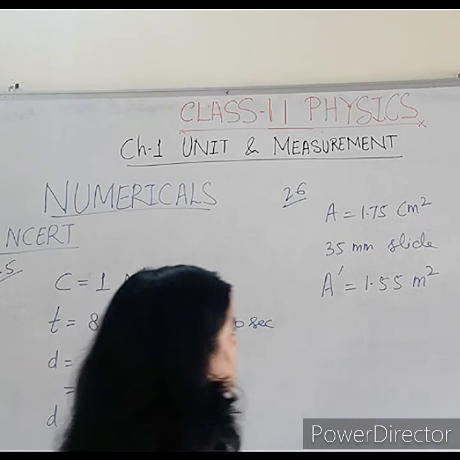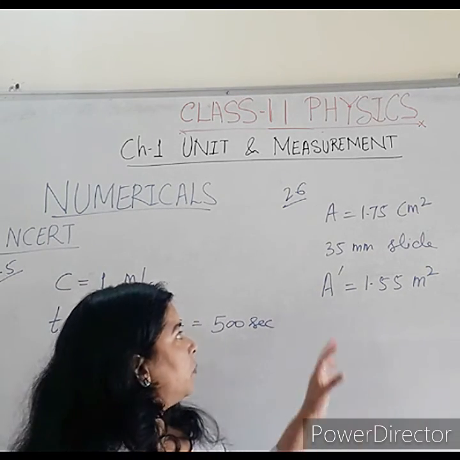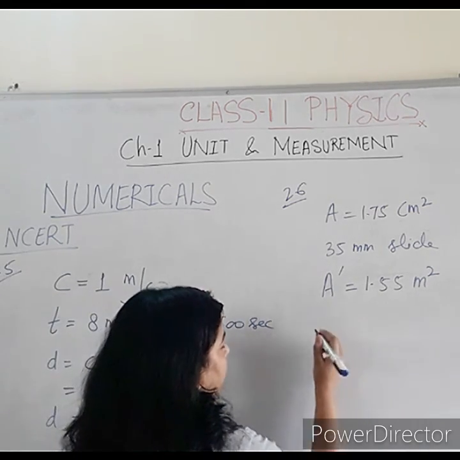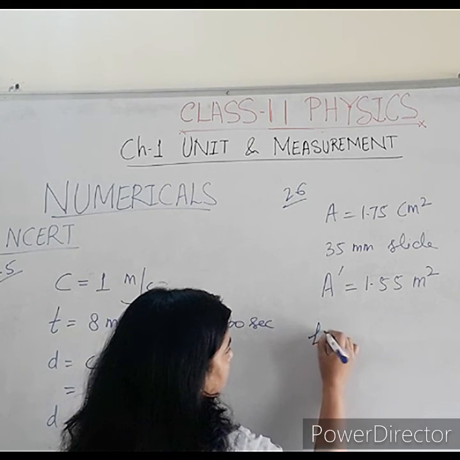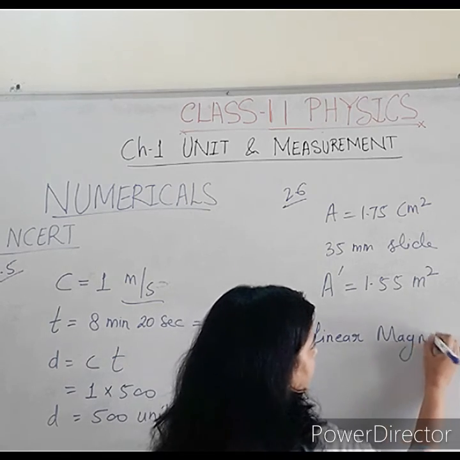When we are watching that house with the help of that projector, this one is the value of A dash, that means the image area. So magnification is asked in the question, what is linear magnification?